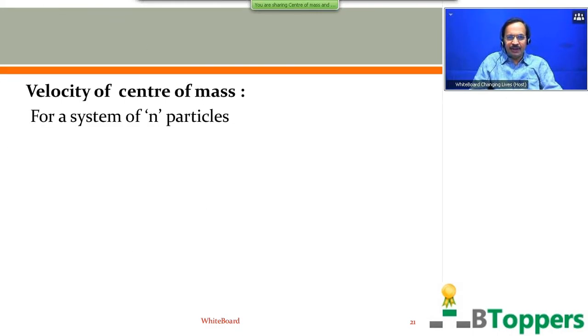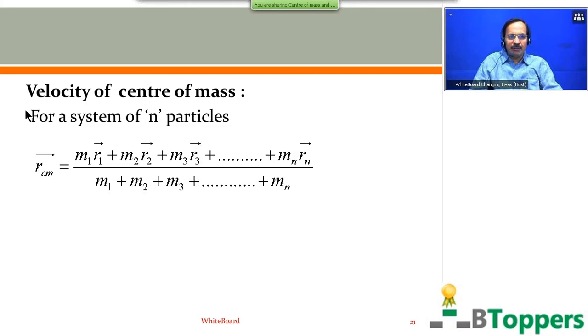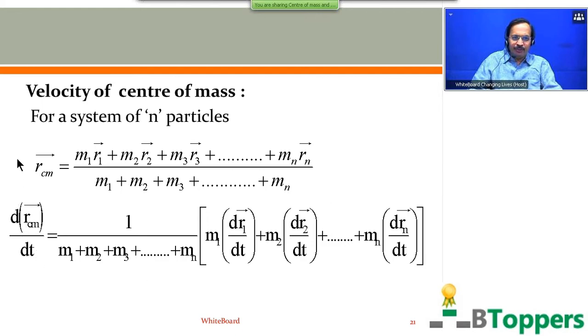So velocity of center of mass now for a system of particles. The position vector of center of mass is given by R_CM bar equal to m1 r1 bar plus m2 r2 bar plus m3 r3 bar up to mn rn bar divided by m1 plus m2 plus m3 up to mn. So differentiating both sides with respect to time t, you get dR_CM bar by dt equal to 1 by m1 plus m2 plus m3 up to mn, whole multiplied by m1 into dr1 bar by dt plus m2 into dr2 bar by dt plus m3 into dr3 bar by dt, etc., up to mn into drn bar by dt.